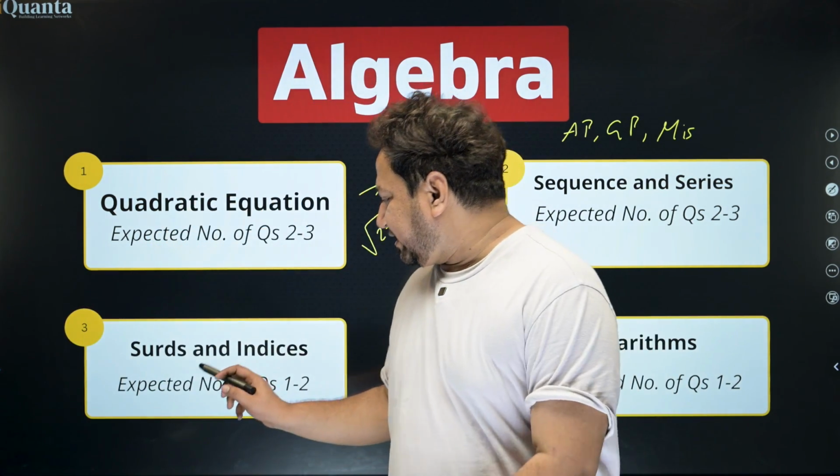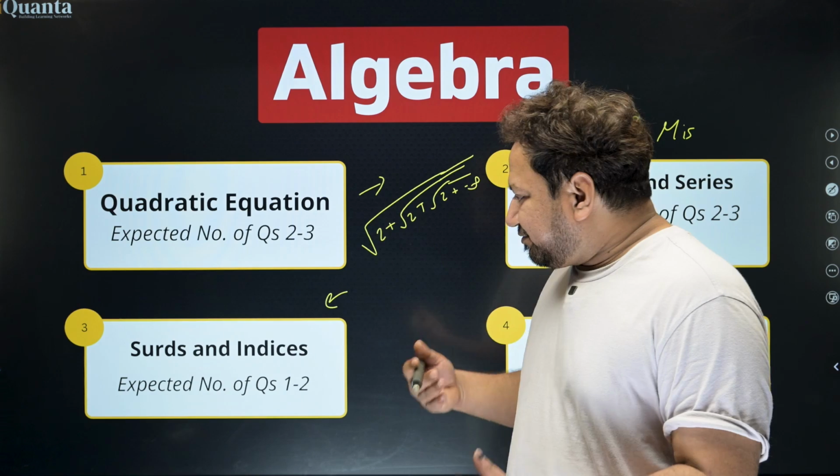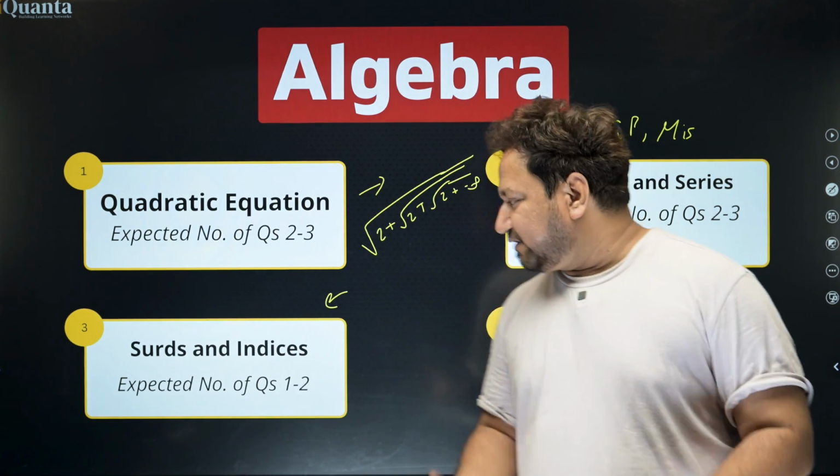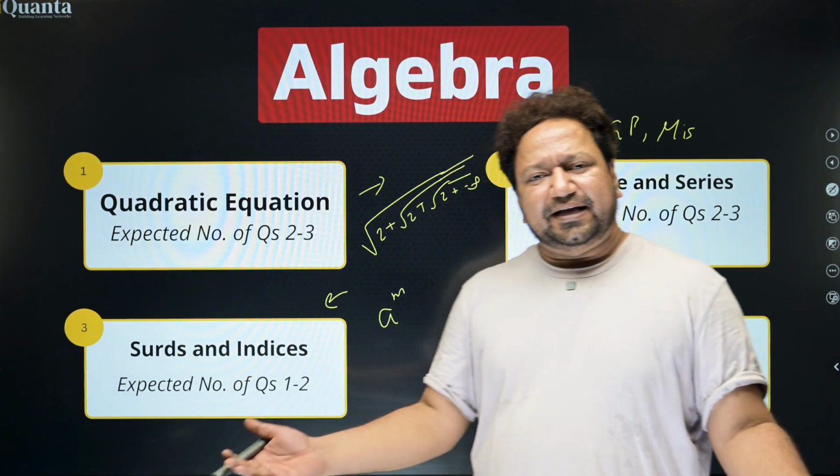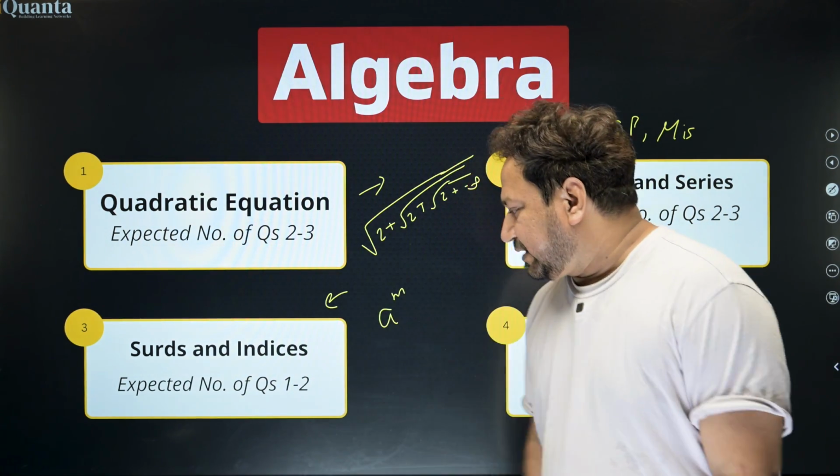Third, surds and indices. This is basically the fundamental of algebra, the building blocks of algebra. A to the power m. It can be an index or a surd defined based on a definition.